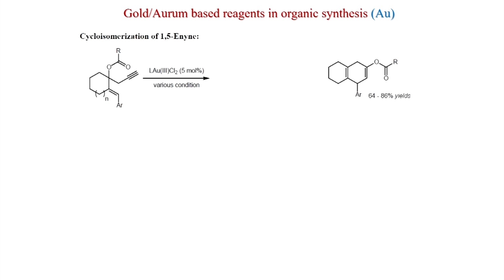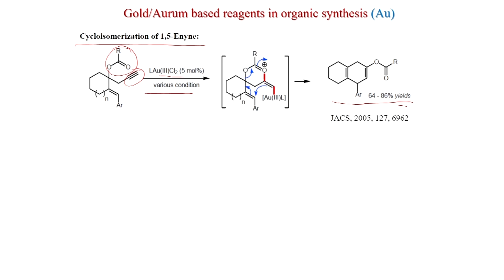Now, we will discuss cycloisomerization of 1,5-enynes. You can see here a double bond is present, here a triple bond and here an ester, with gold 3 chloride 5 mole percent, various conditions, you get this bicyclic compound. So, one more cycle has been formed and this product is formed in 64 to 86% yield. So, what could be the mechanism?